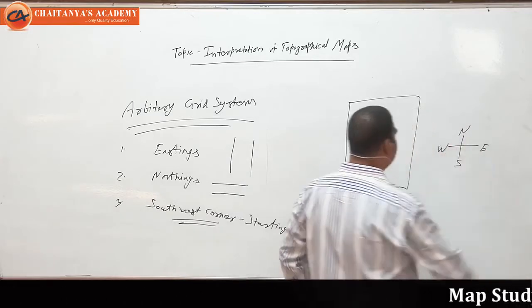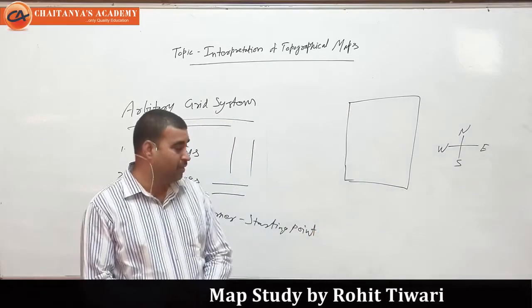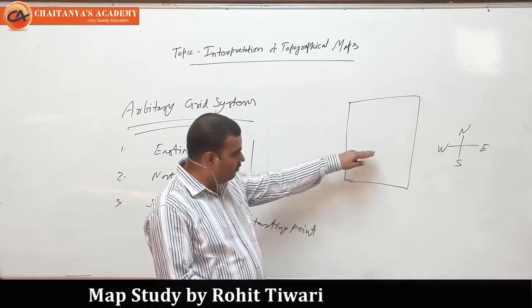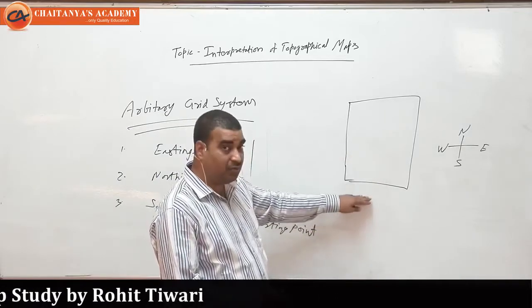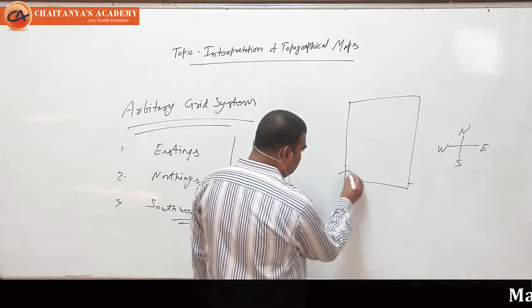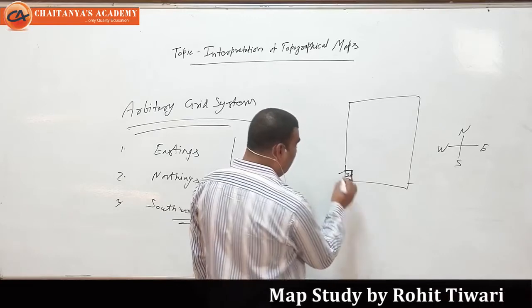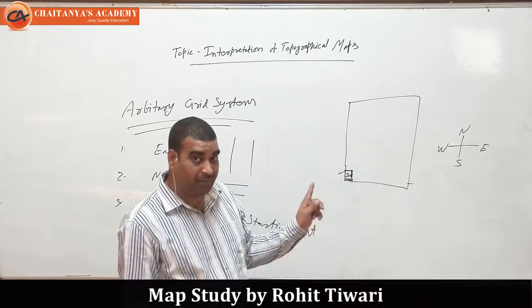Which part of the map is the south? The downside of the page or the map is the south, southeast is this side, and this is the southwest. This southwest will always be the starting point of the map.